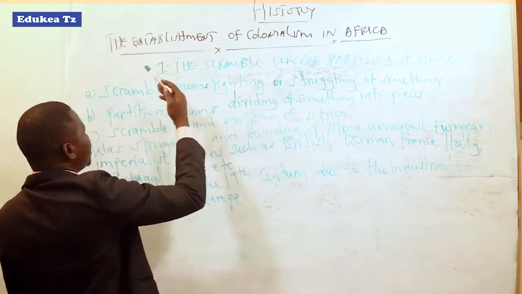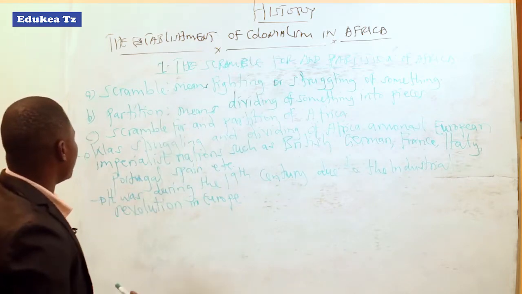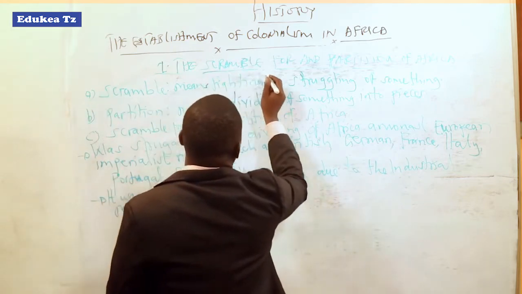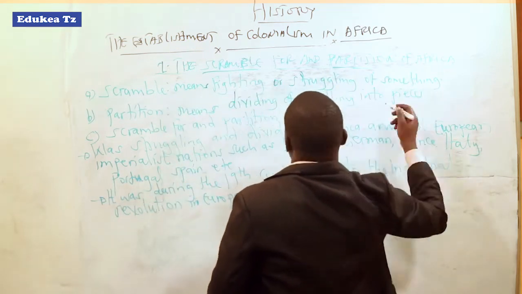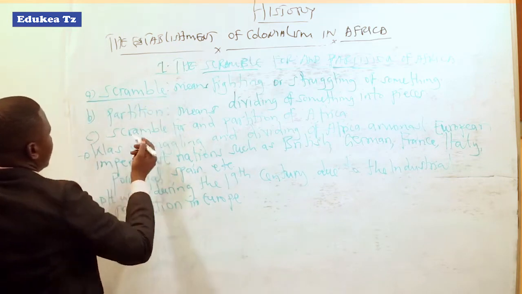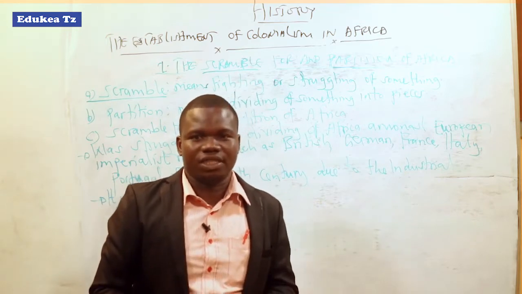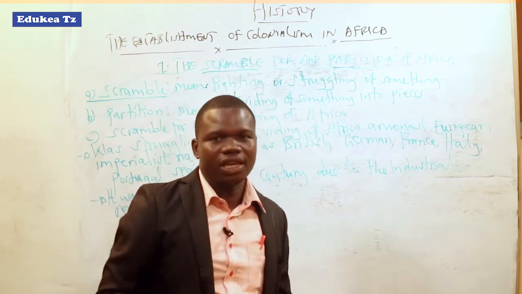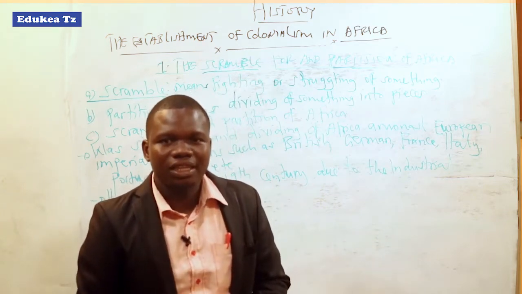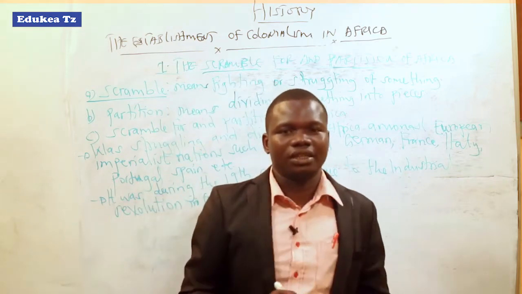And this is our first subtopic in our topic. Here in this subtopic we have the words scramble as well as partition of Africa. When you are talking about the concept of scramble, scramble means fighting or struggling for something. So there is something that everyone needs, then these people fight or struggle for this thing.